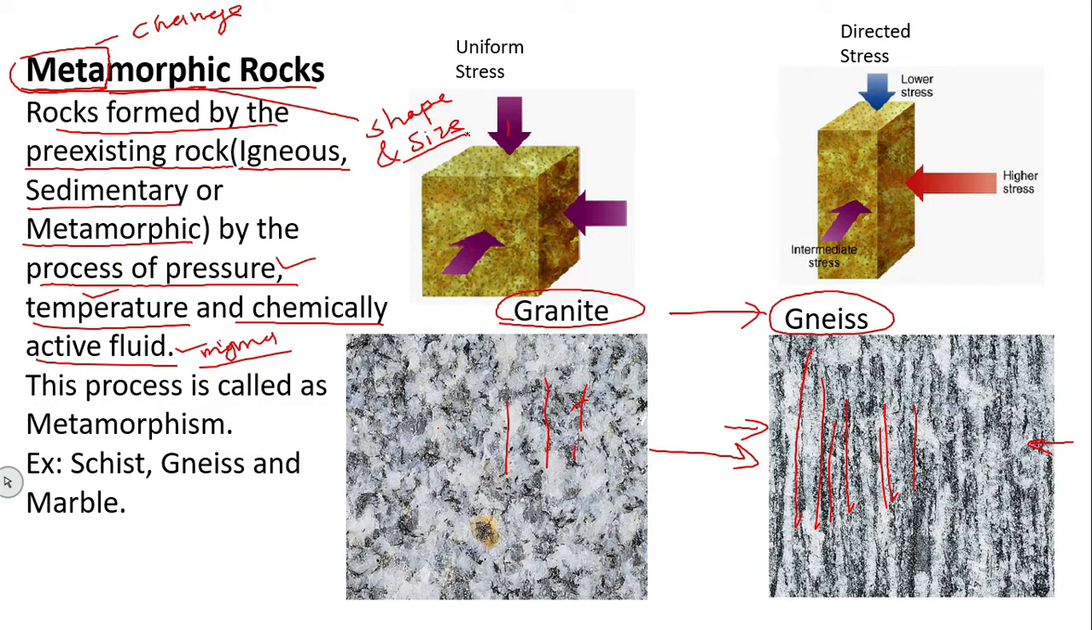So, meta means change in shape and size of the rock due to some pressure temperature condition, and that is nothing but metamorphic rock. So, simple. When the rock goes through pressure temperature condition and changes, this process is called metamorphism. The examples I have given here are schist, gneiss, marble. You must have heard about marbles. Marbles are metamorphic rock, changed from some other rock. We will discuss in the next slide.